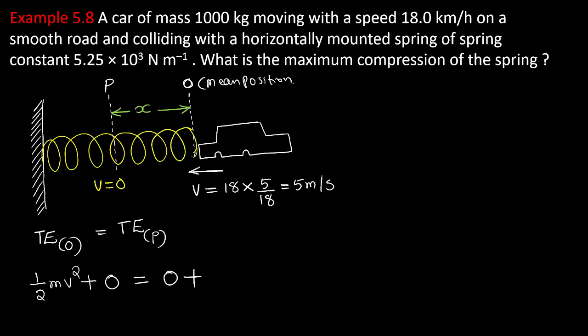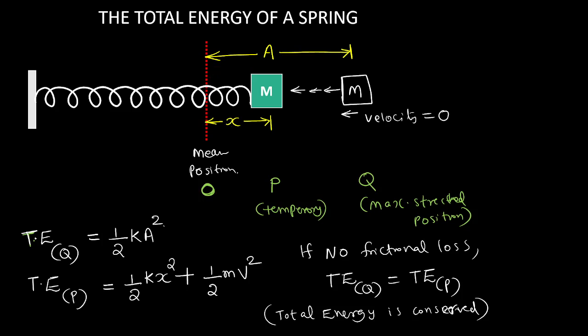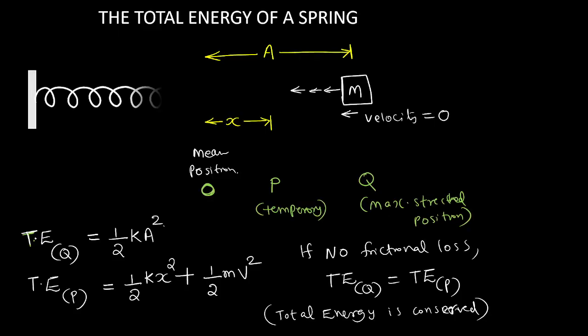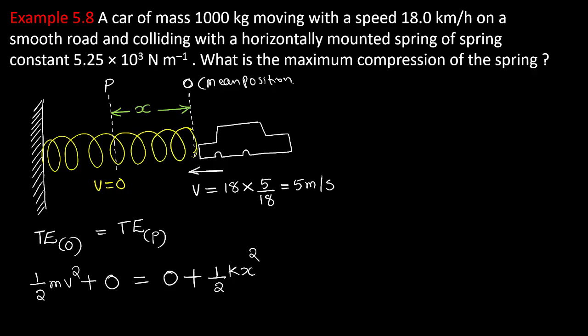Potential energy has the formula half kx square. We studied it already. I have derived it. Potential energy is half kx square, where x is the displacement from the mean position. So what I am saying is, if the car is x meter away from the mean position, the car-spring system will have a potential energy half kx square. I derived that formula. So all of you please write down.